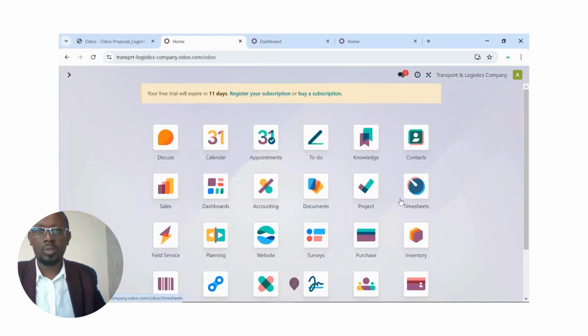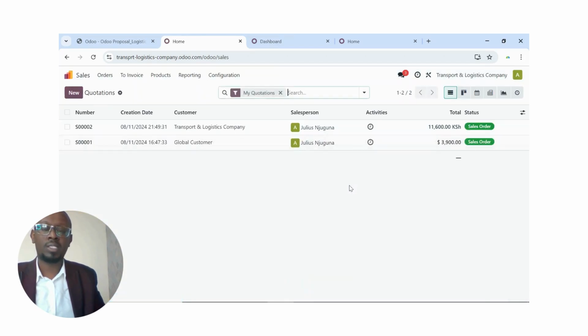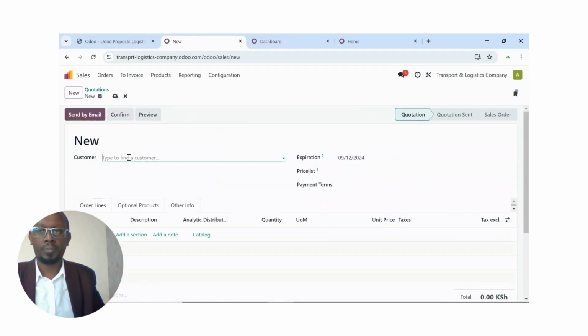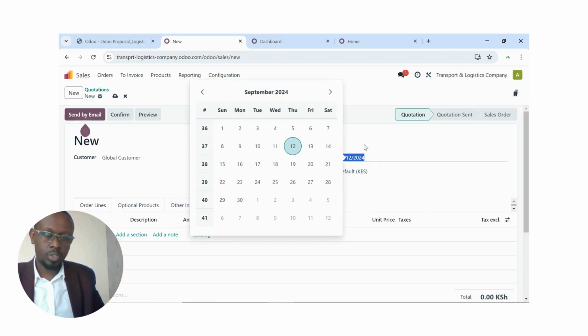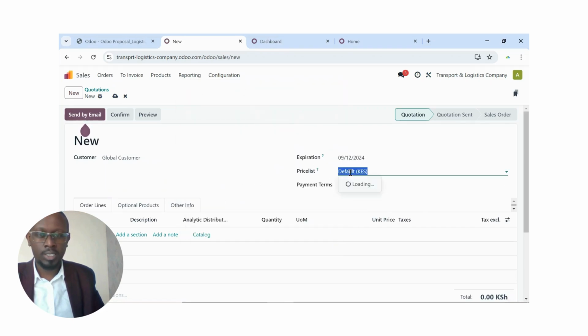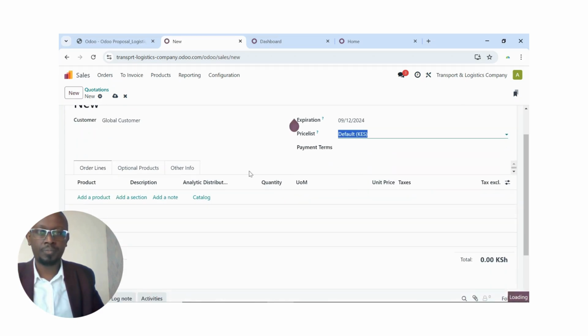So now the next thing we are going to do, we are going to go to the sales module. Of course, we'll have a discussion with our customer, maybe call them, they send an email requesting our services. So I'll come here and click new quotation. Then I choose a customer. So let me just choose a global customer created already. Global customer there. Maybe expiration date, you can just leave it open like that. Then the price list, you can have either Kenya shillings or dollars. So let me choose the dollar.